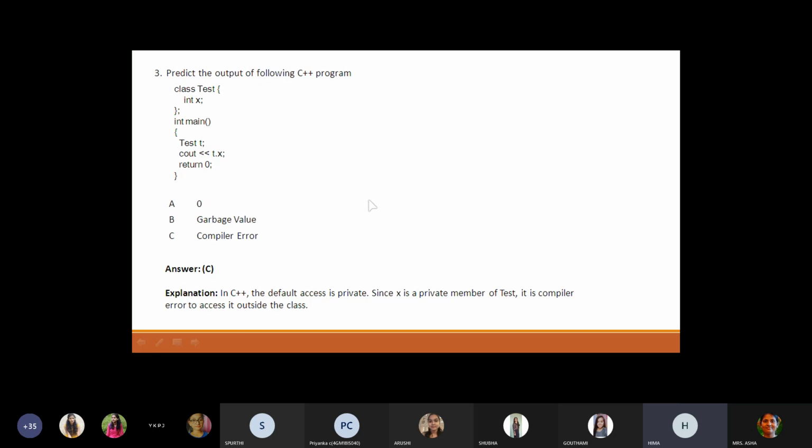The answer is compiler error, because as I said, by default the access specifier is private. Since a private member cannot be accessed outside of the class, and you are calling that value outside the class, as it is declared private we cannot access it. So the output you will get is a compiler error.